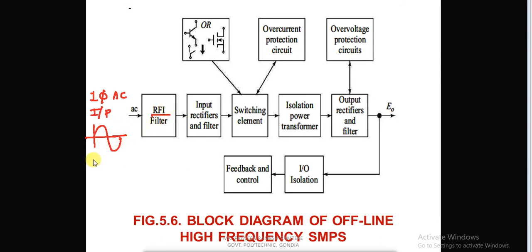So it removes all interference present in the AC input. Okay, so what will be here? Here we will obtain a pure AC.